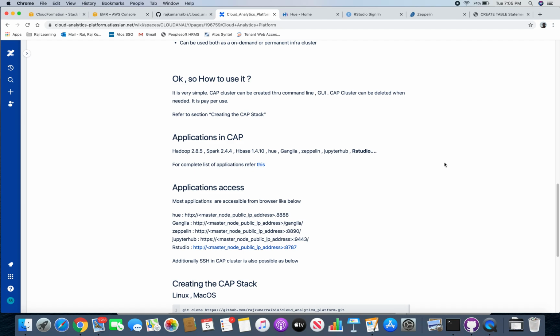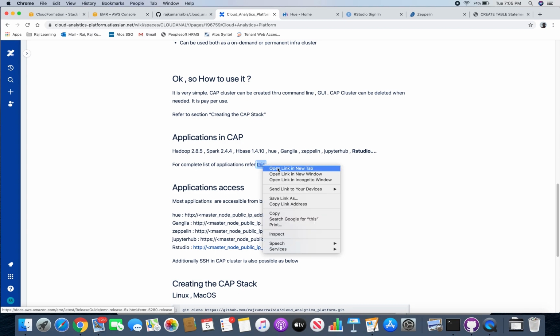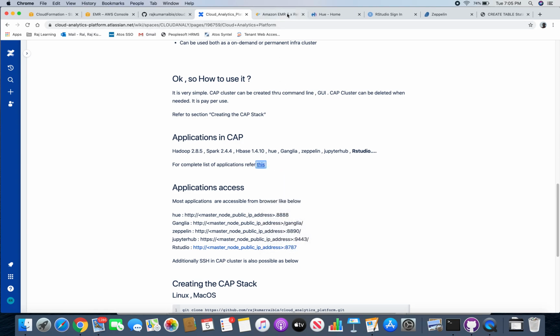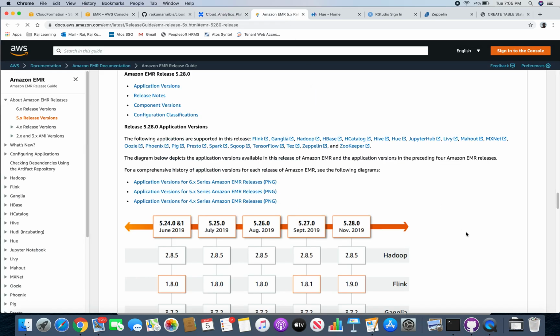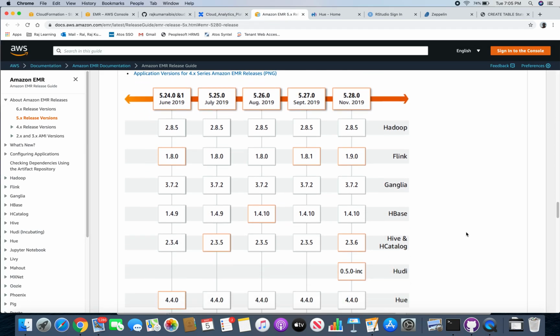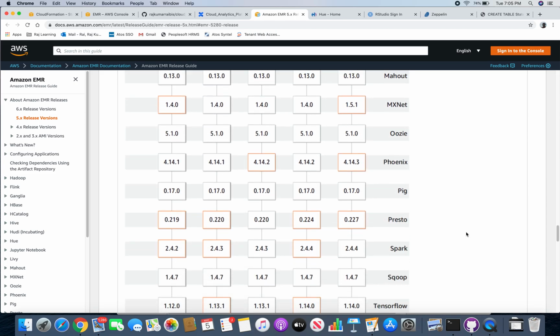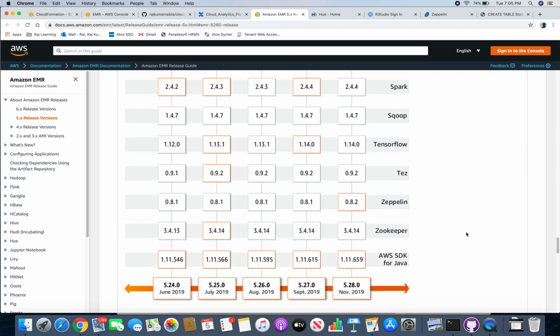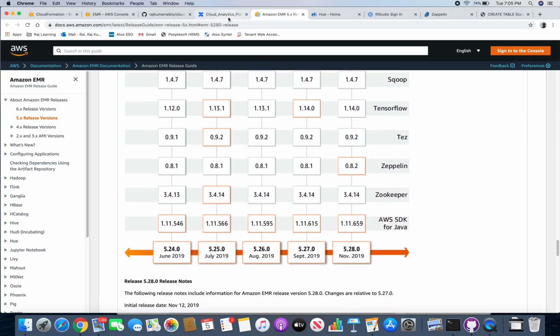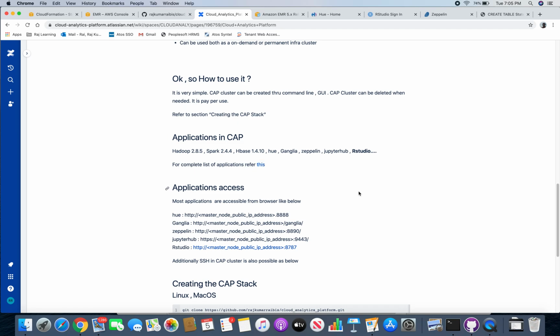What are the different applications? I have already given you a snapshot of the applications that it has. It has Hadoop. You can see the versions as well. Spark, HBase, Hue, Ganglia, Zeppelin, JupyterHub, RStudio. For a complete list, you can refer to the PDF, which I will share as well. But just for sanity purposes, I am showing you all the applications. Plus, it has RStudio, so you can take a look. All these applications you will get. It's a pretty long list. Creating this many applications in your data center will take eons and will be a considerable investment.